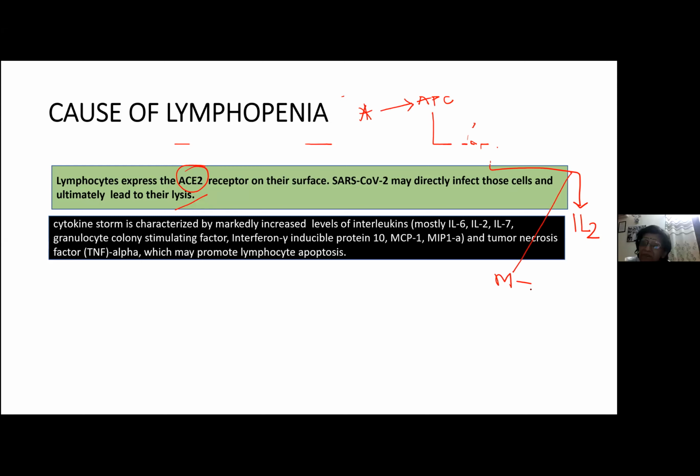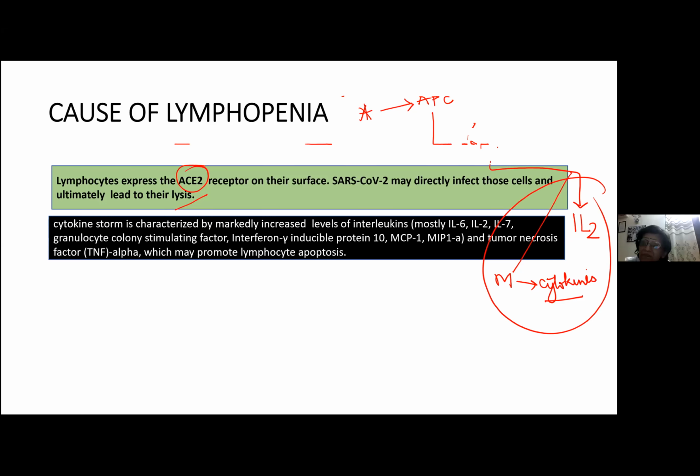So these macrophages will start releasing many cytokines, like MCP1, MIP1, interferons, interleukin 6, all will be released. Apart from that, tumor necrosis factor alpha is also released. So many interleukins and cytokines are released together. This is what is called cytokine storm. And this is responsible for the majority of the features which we see in COVID patients. So this cytokine storm causes apoptosis of the lymphocytes. So we get loss of lymphocytes.